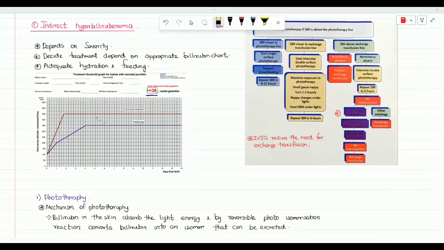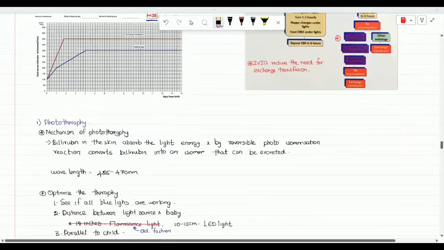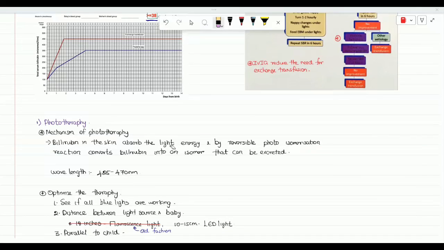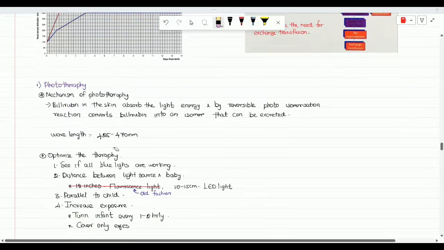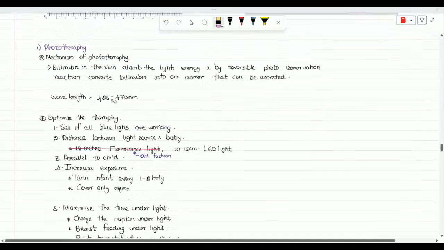Then the phototherapy. You have to know some information regarding it. First one is the mechanism. The light that we are giving metabolizes the indirect bilirubin into a form that can be excreted in the urine. So whatever extra bilirubin is within our circulation will be excreted through the urine. That is the mechanism. I have mentioned the wavelength, but no need to remember that. They won't be asking the wavelength.